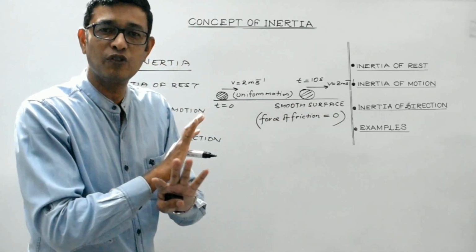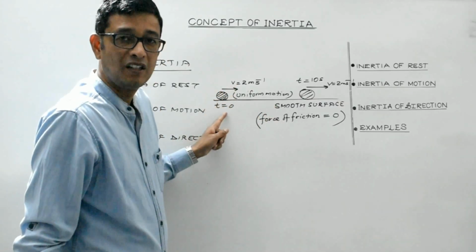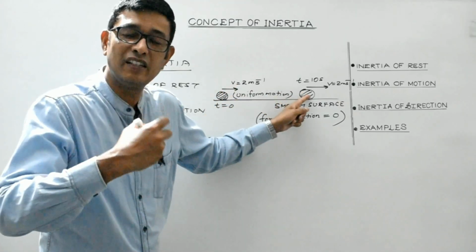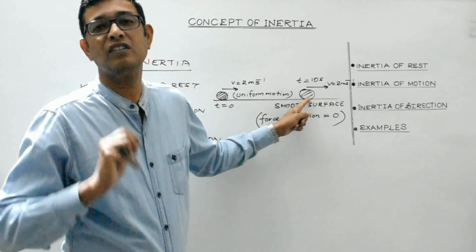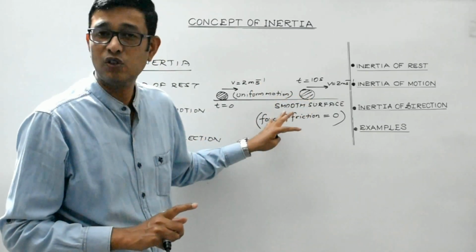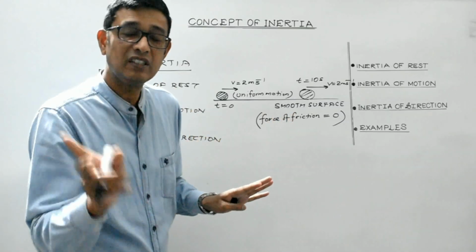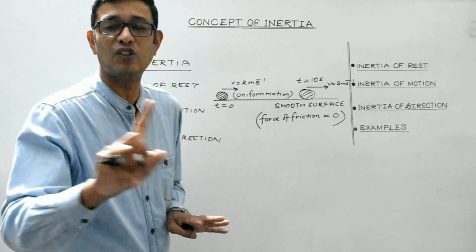So in the absence of any external force, if this body is initially in motion, then the body will remain in its state of uniform motion along a straight line. Remember, no force is acting. So the speed of this body will not change. The direction of motion will also not change.